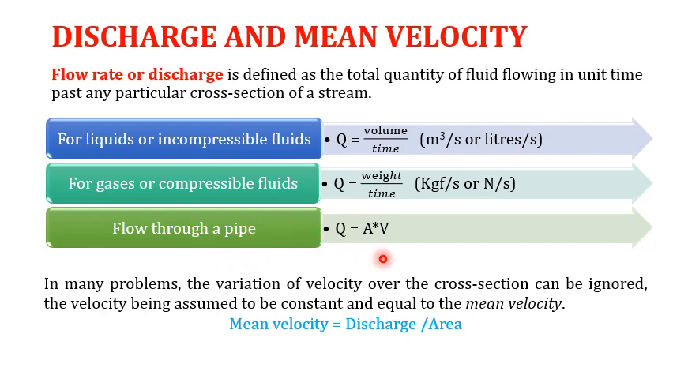For flow through a pipe, we can use the continuity equation, which states that discharge is area into velocity, where V is for velocity. So in many problems, the variation of velocity over the cross section can be ignored, the velocity being assumed to be constant and equal to the mean velocity. So we are generally taking mean velocity, which is discharge over area.